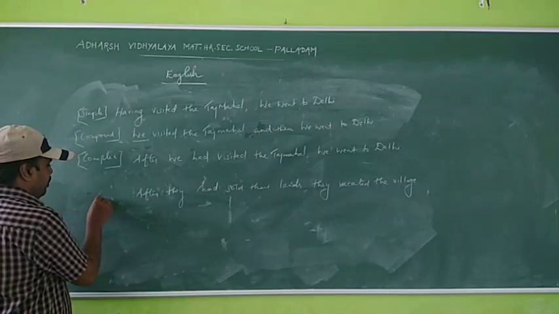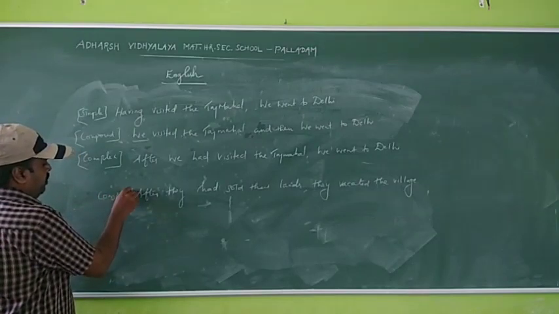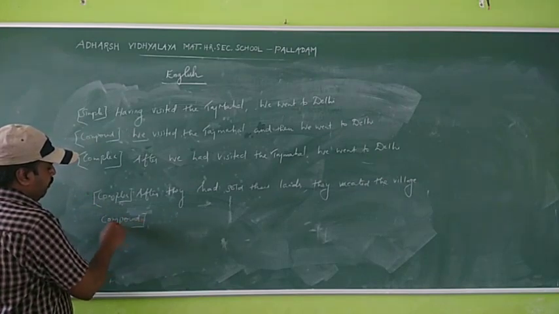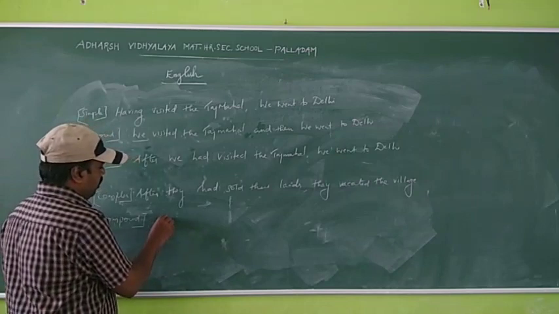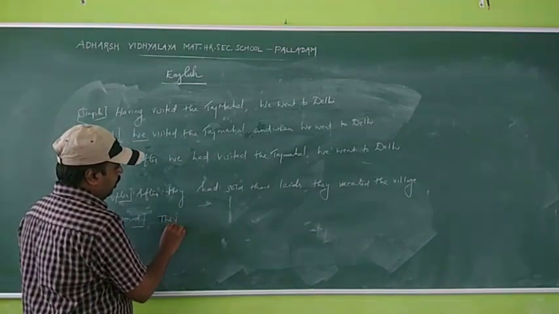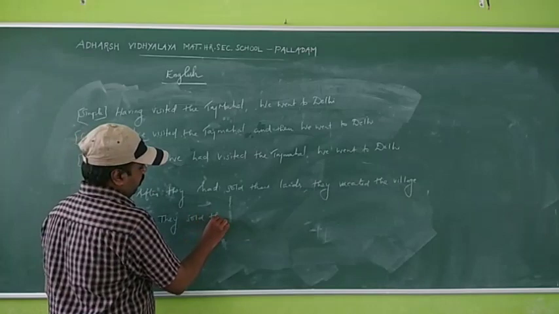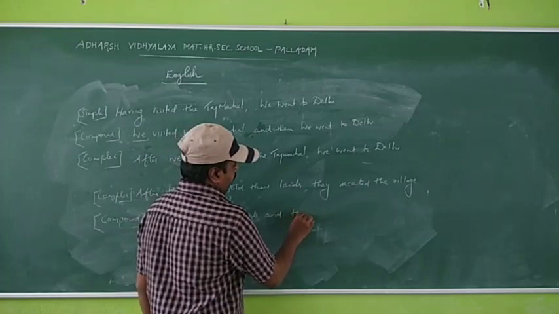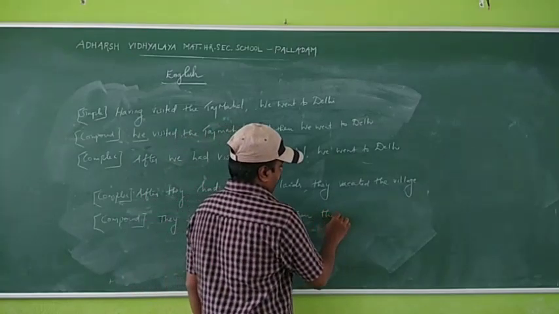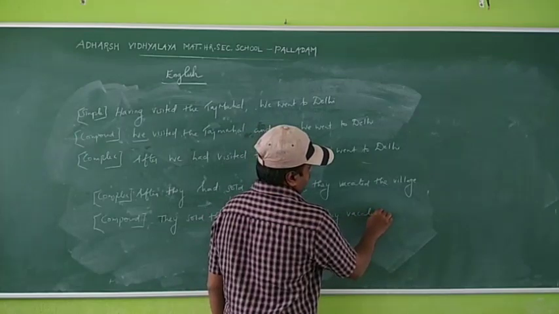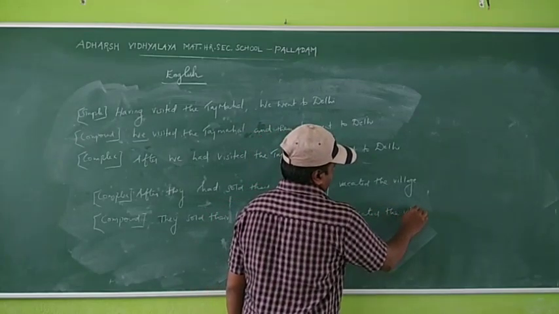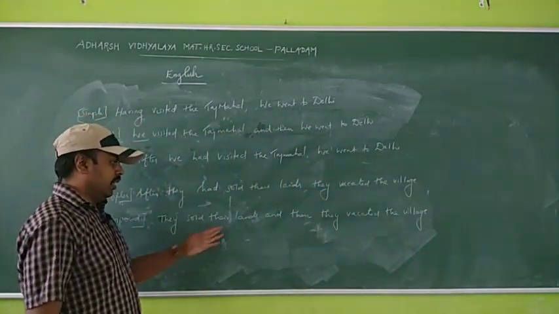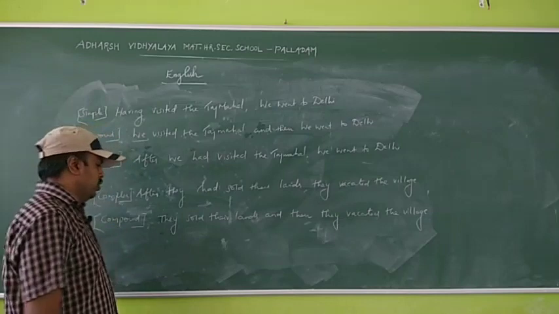So here this is a complex sentence. When you change it into compound, they sold their lands and then they vacated the village. They sold their lands and then they vacated the village.